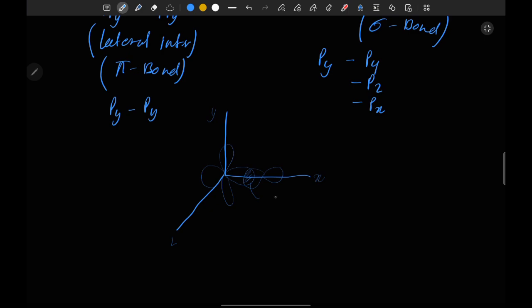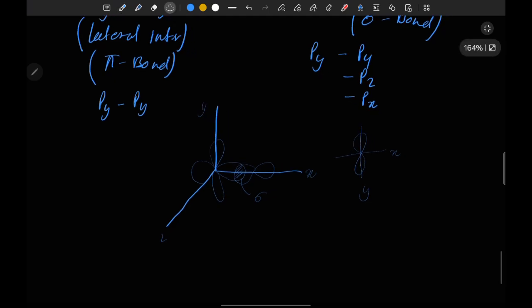But if we have the next orbital on the y axis, like it's x direction, it's y direction, and this orbital interacts with the x axis orbital, then there is no effective overlapping. But if this orbital interacts with the y orbital, which is on the same axis as this axis, then there is a formation.